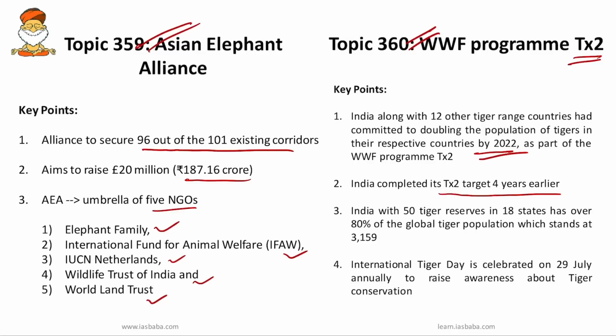India, with its 50 tiger reserves in 18 states, has over 80% of the global tiger population. And International Tiger Day is celebrated on 29 July annually to raise awareness about tiger conservation. There were some questions like this, so we can expect a question on what TX2 is associated with: the Tiger Conservation Program. So these are the 20 important topics.